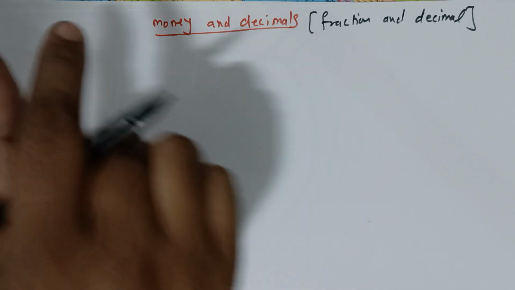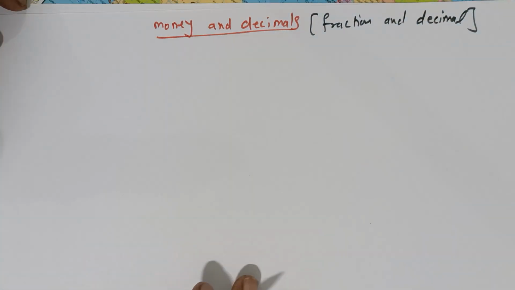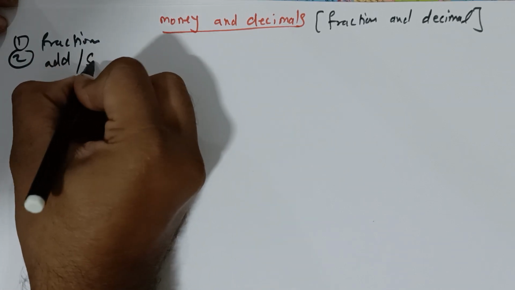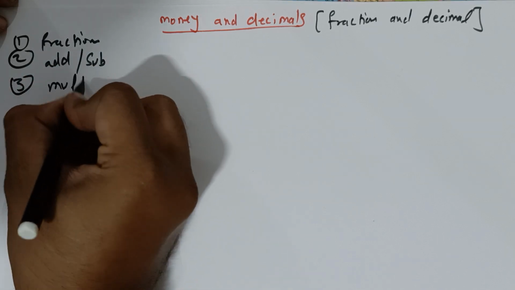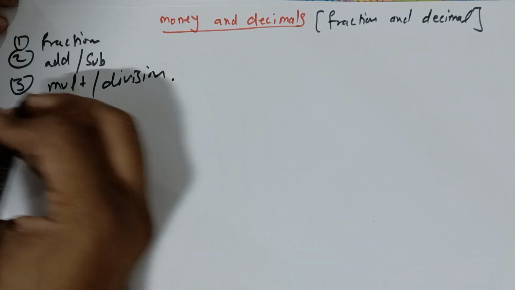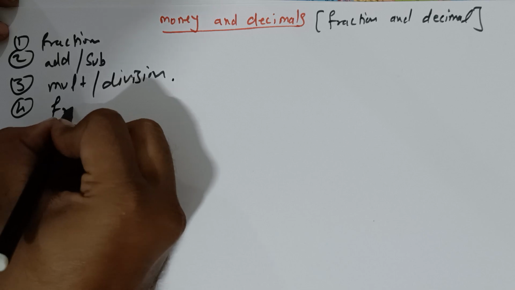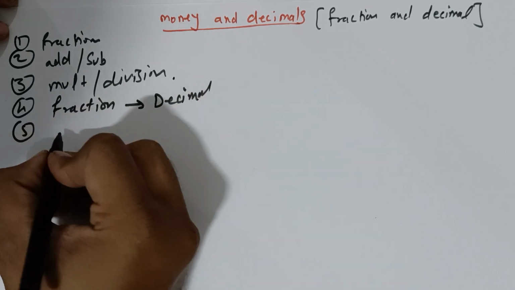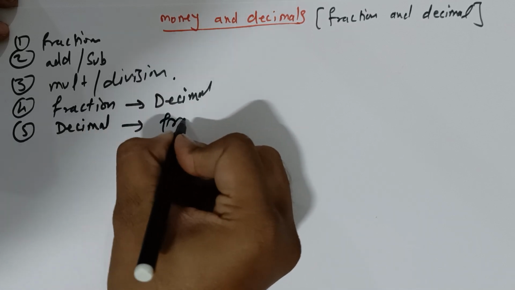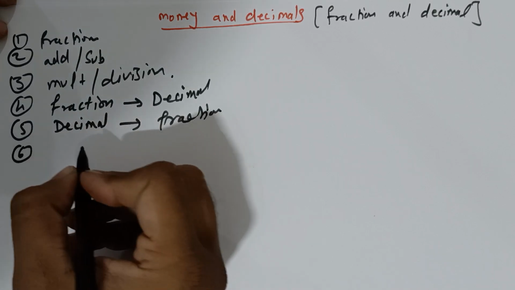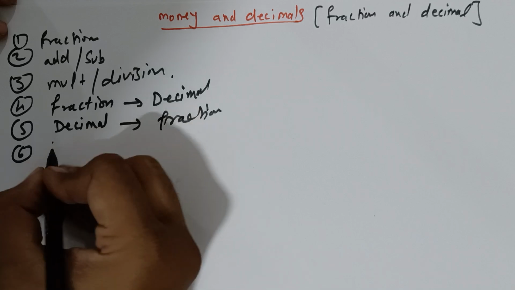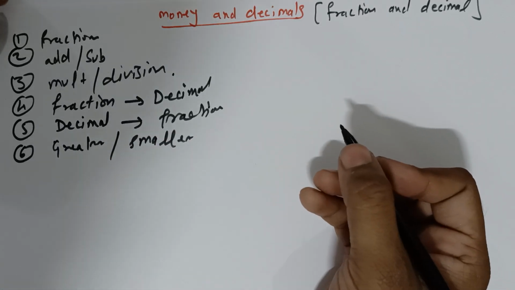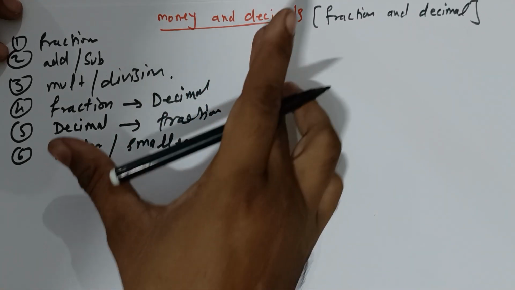this chapter, okay. So in this chapter we will try to get what is fraction, addition and subtraction of fraction, then multiplication and division of fraction, then we will understand the conversion of fraction to decimal, and the conversion of decimal to fraction, and then we will understand greater or smaller of fractions. So these types of topics we will cover under this chapter, okay, and then money too,